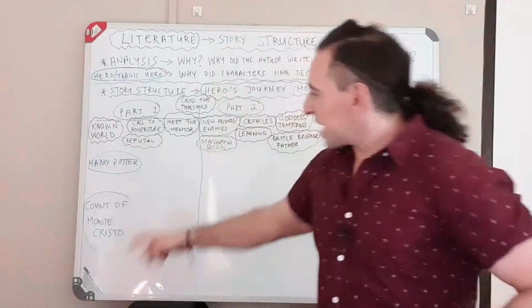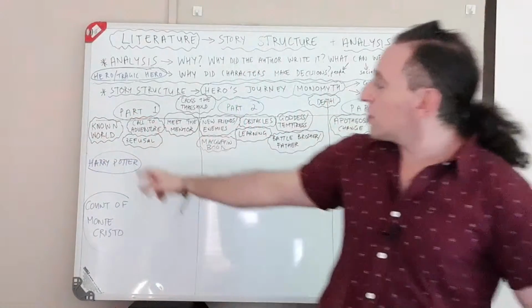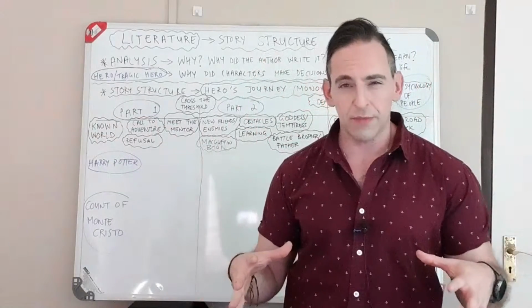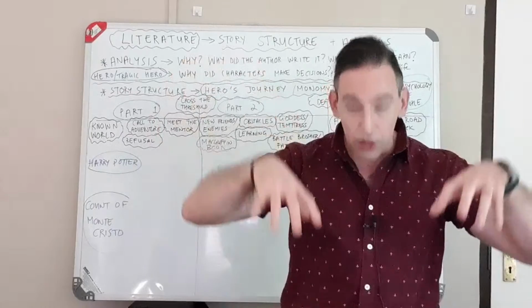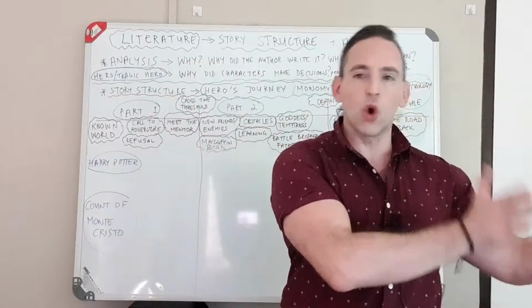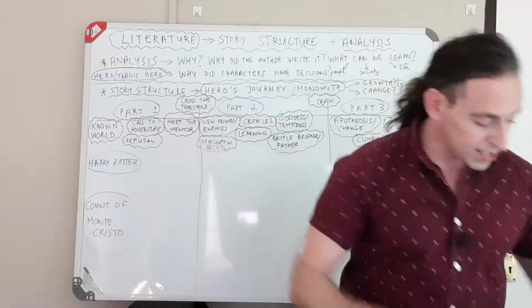So we're going to use our friend Harry Potter as we tell this story. So the first part of the hero's journey is the known world. In other words, the hero is in the world that he knows. He is here in, let's say, a normal world before the adventure. So this one is easy.